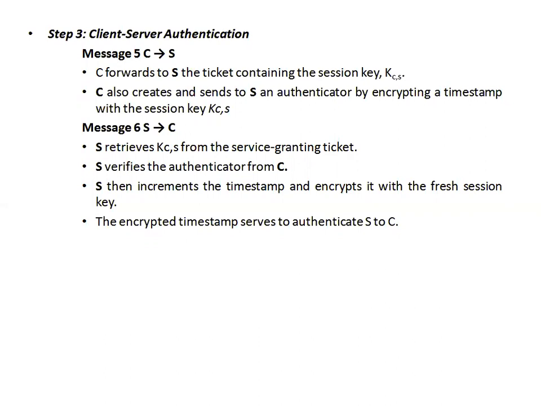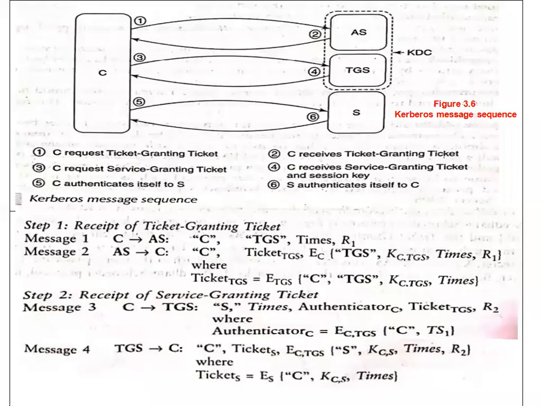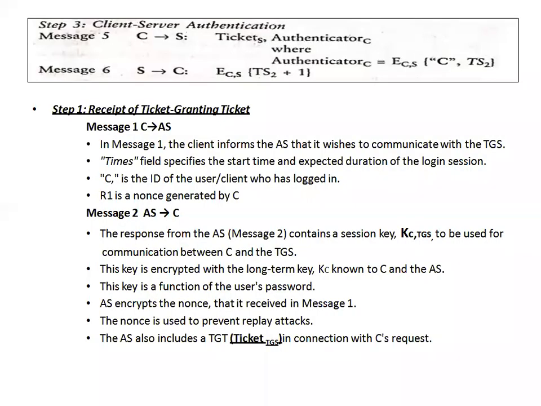By seeing those 2 keys, server understood that, oh, client has taken permission from both the server, and both the servers have permitted the communication between me and client, then only server will give response to client. So this is about Kerberos protocol, right? Which is more advanced than your Needham protocol.